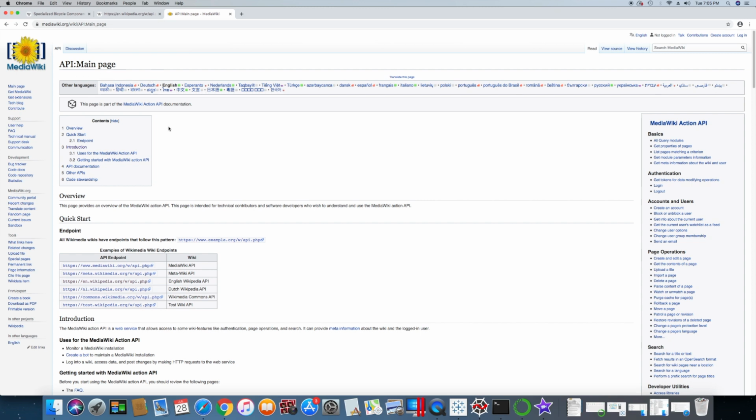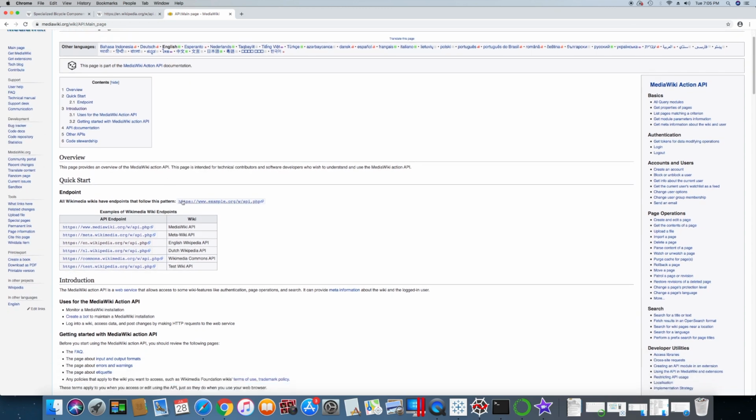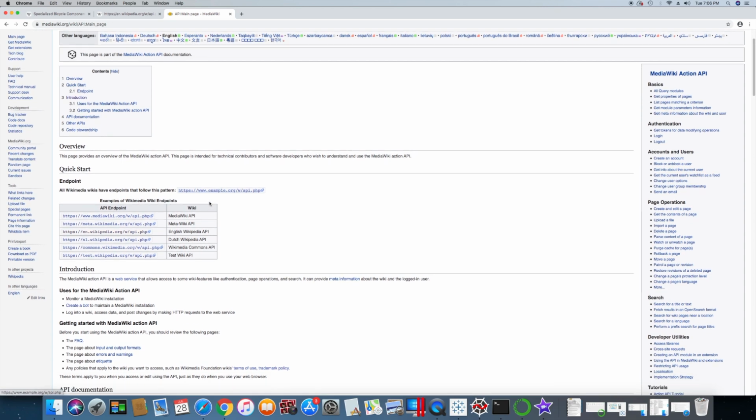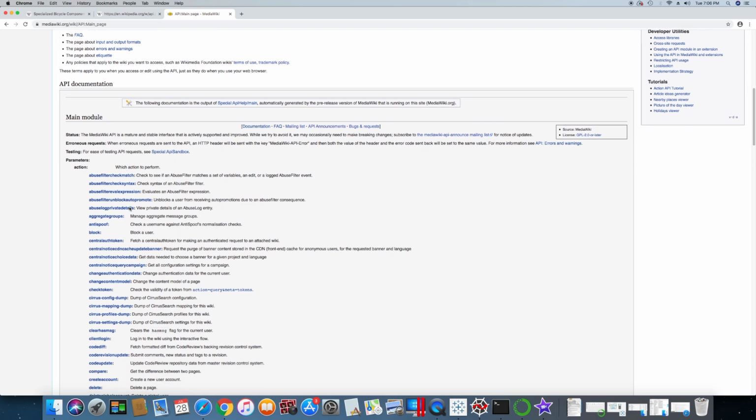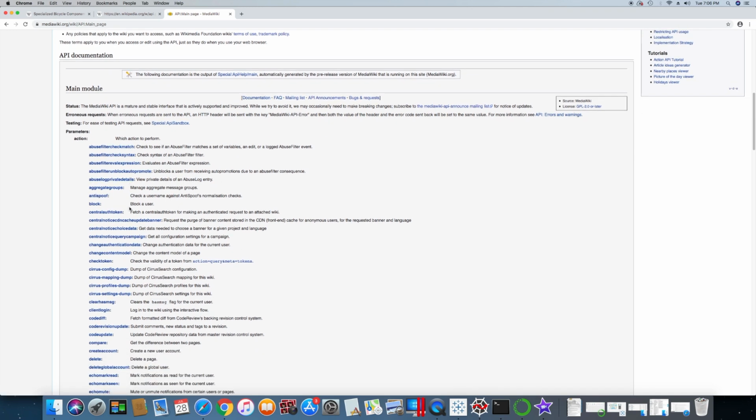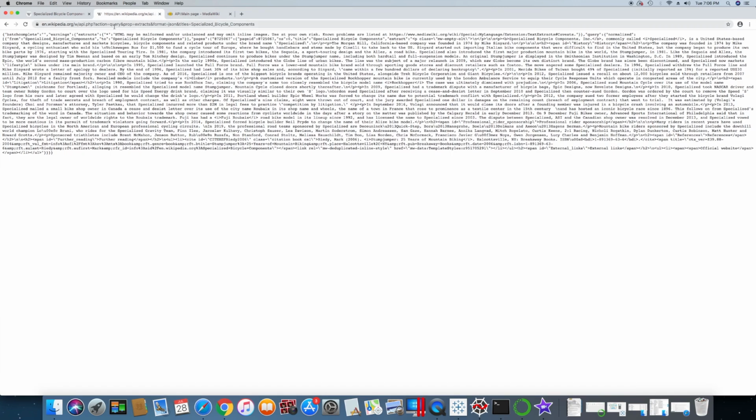So the API main page is going to be a great resource for you guys to use. You have a quick start on how to start constructing your API key. This is the pattern that you need to follow, and I'll show you an example. Down below you have all kinds of parameters and actions that you can perform. We'll be working with a few different actions, but go ahead and read through all these. There are a lot of different actions to be done, but for the purpose of this video, I'm going to show you how to just pull the data straight from the web page itself.